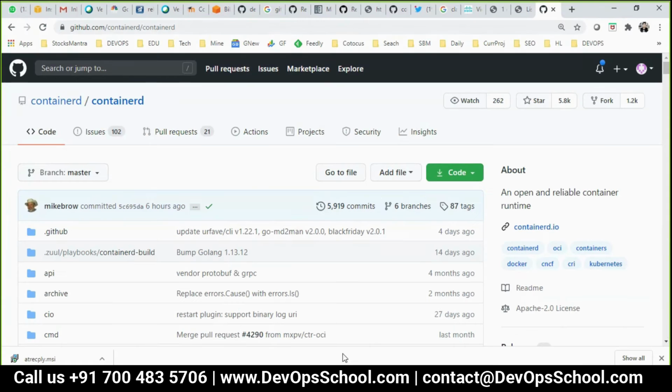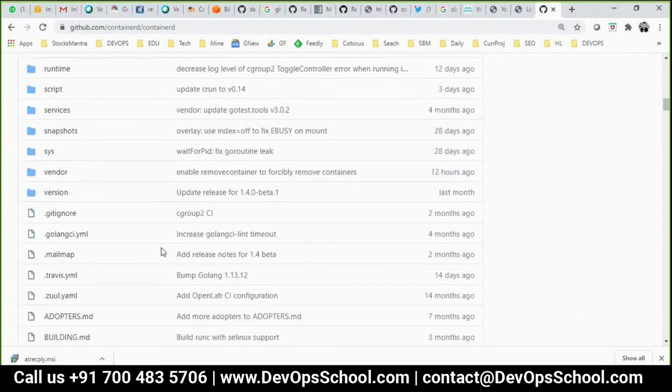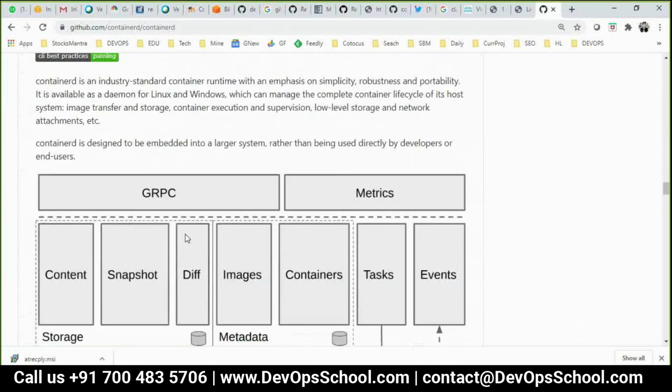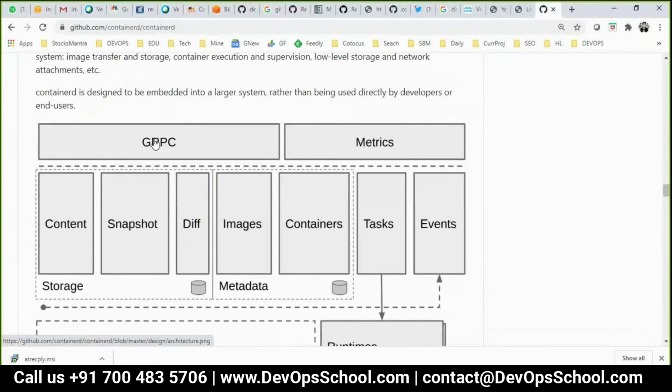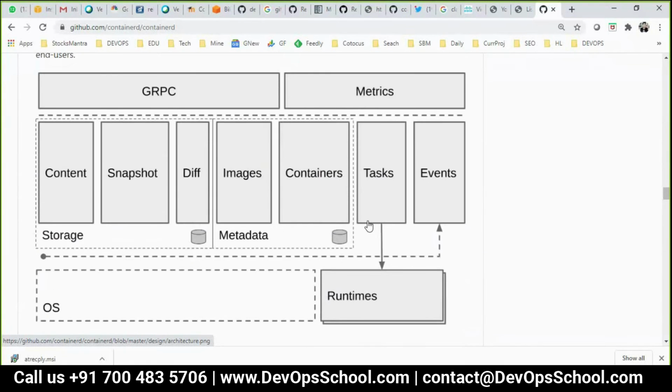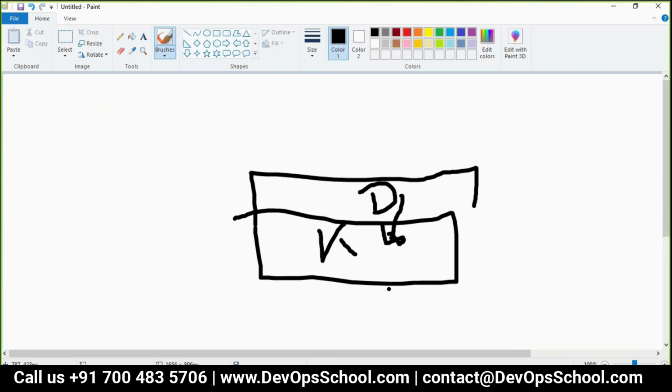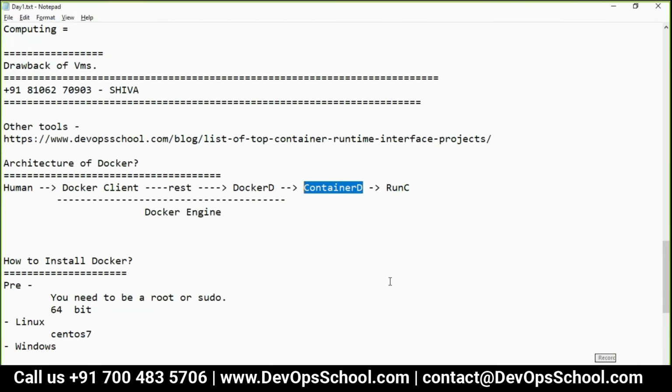So Container D is an open source project which has been used for interacting with the system, and anyone can use this product. You see here, they have all this runtime environment, and they manage it. Container D is an industry standard container runtime with the emphasis on simplicity. Earlier, Docker was using libcontainer, and now they are not using libcontainer anymore. They are using Container D.